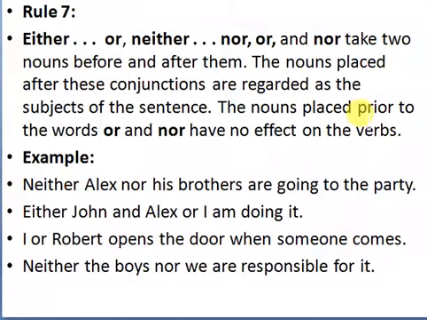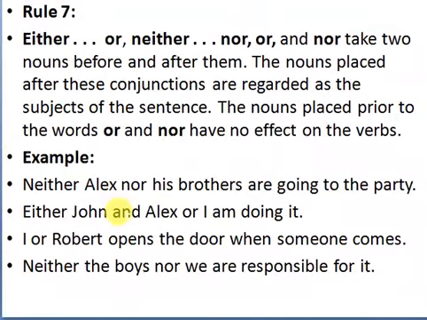Okay, so it is very easy to understand. Look at these examples. Neither Alex nor his brothers are going to the party. So what is given in the explanation? You see, after "nor" we have one subject. Before "nor" also we have one subject. So here you look at just after "nor."